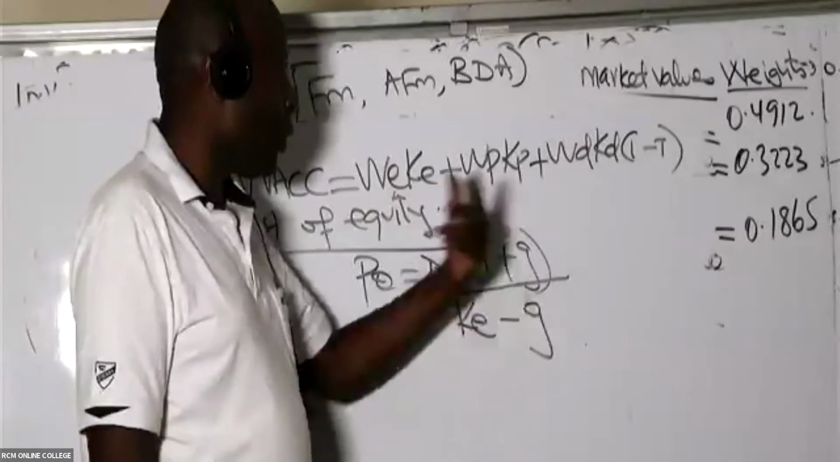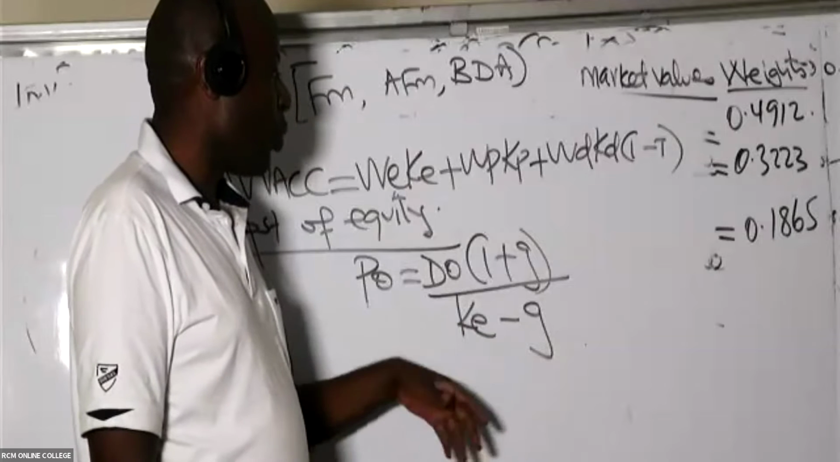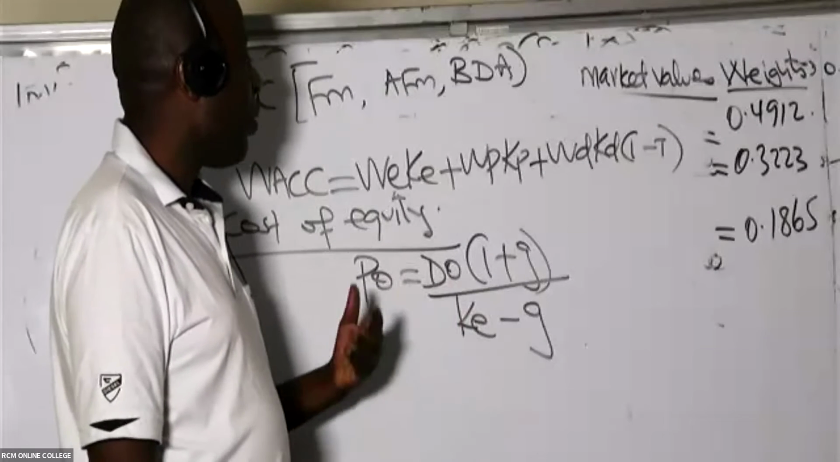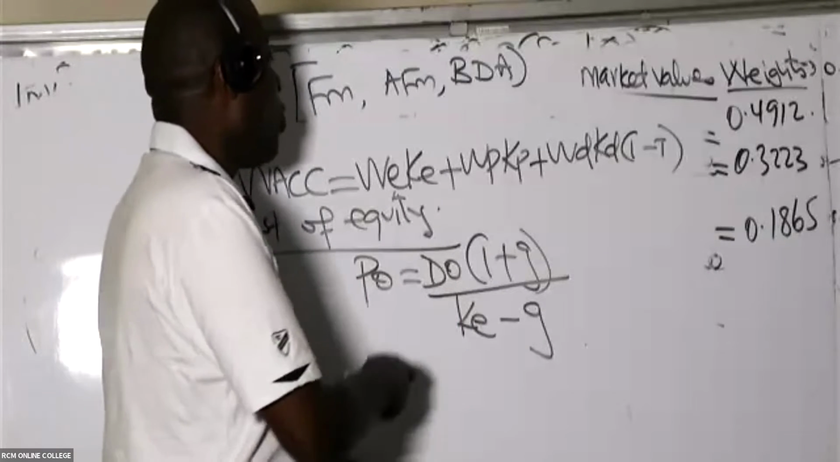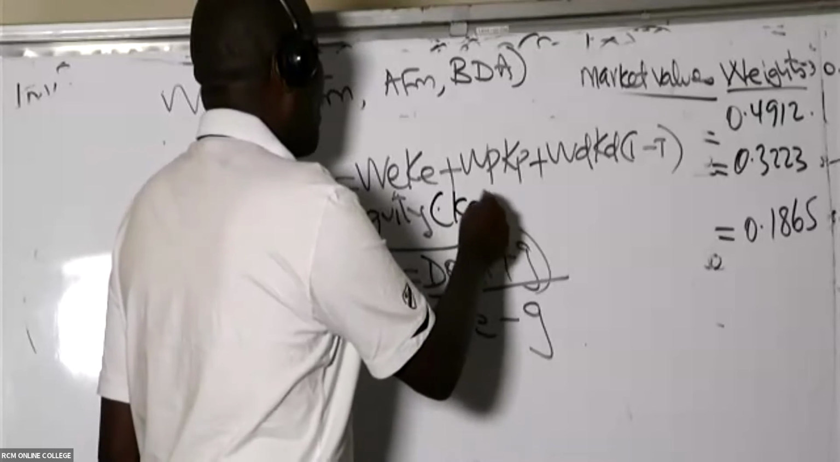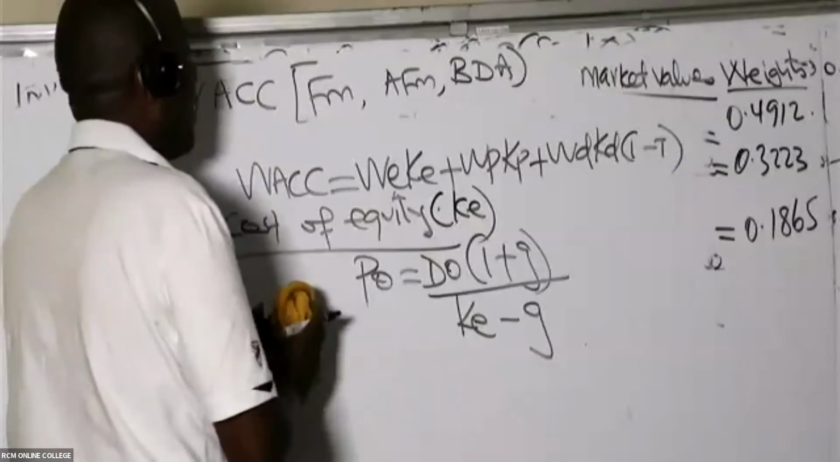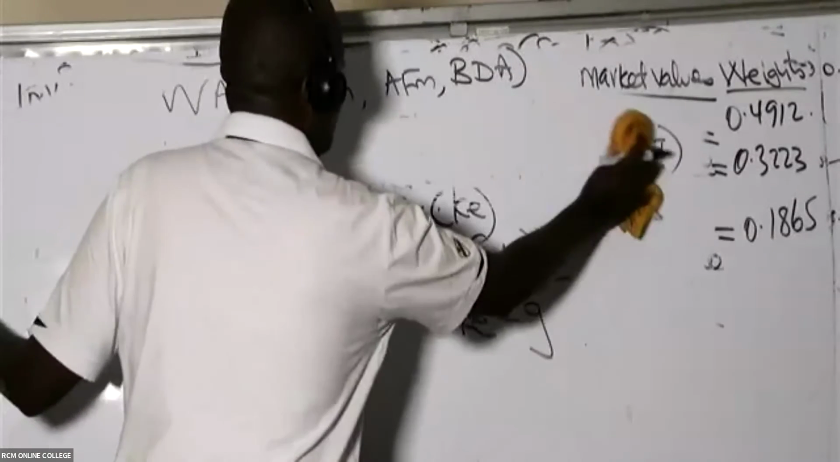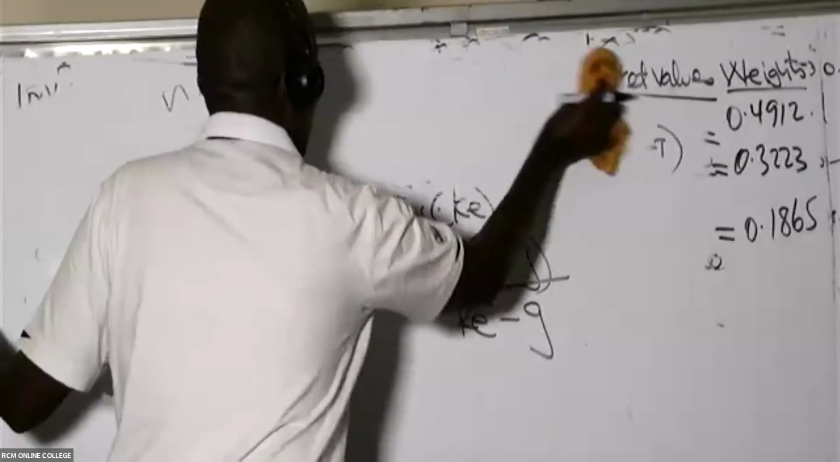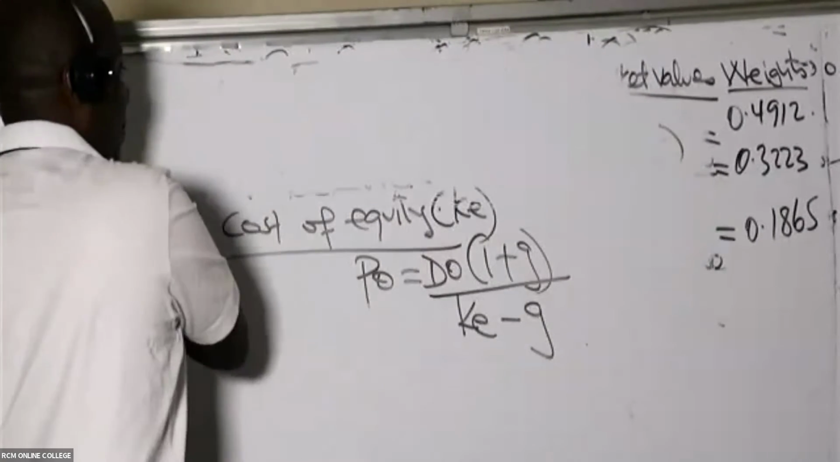G is the growth rate of dividends. KE is the cost of what? Your cost of equity. Then I would want you to do me a favor: go ahead and make cost of equity the subject of the formula from this.